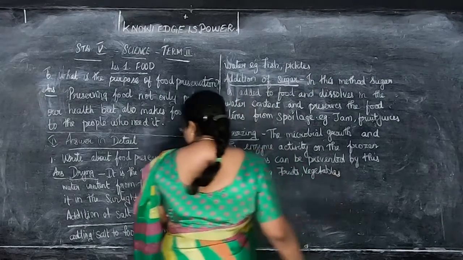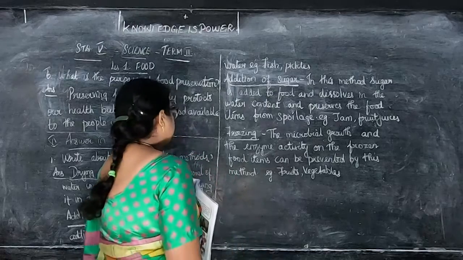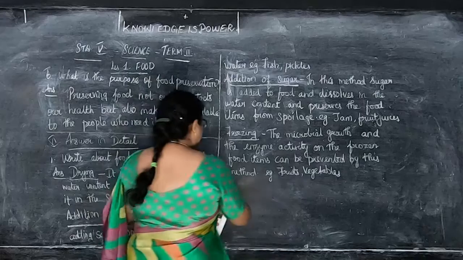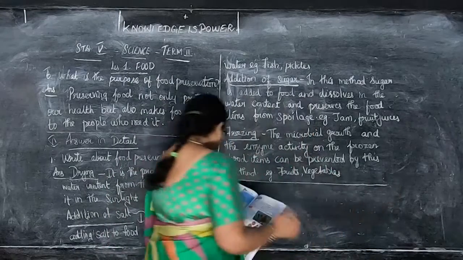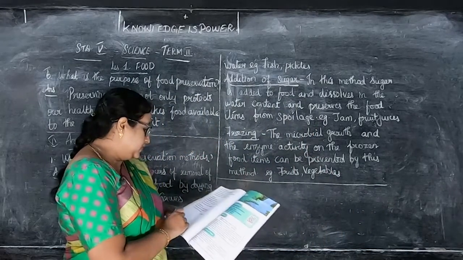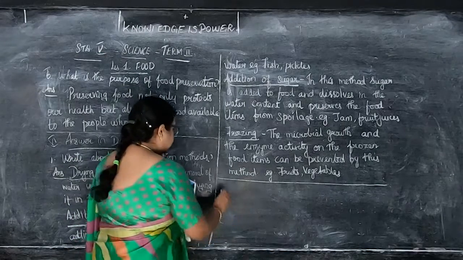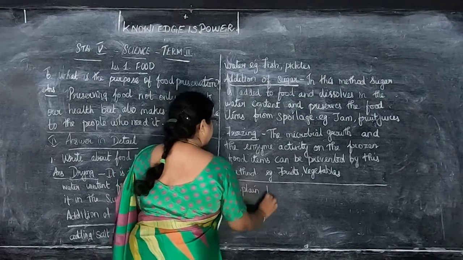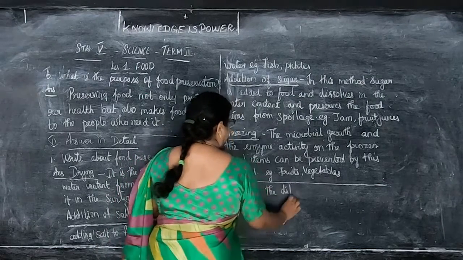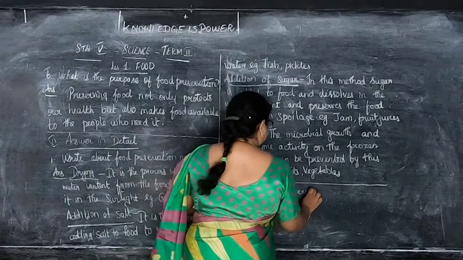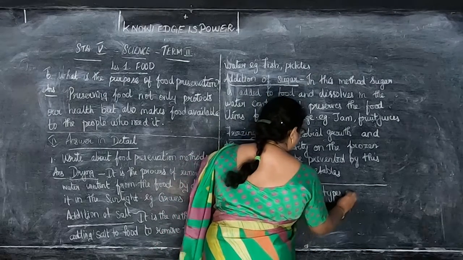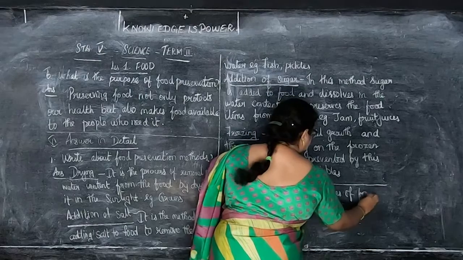Okay, that is drying, addition of salt, addition of sugar, freezing. Okay, these 4 points are enough for your detailed answer. Then the next question we'll see. Explain the different types of food.